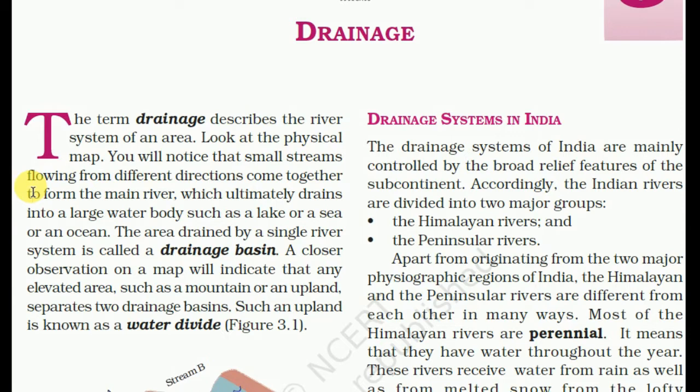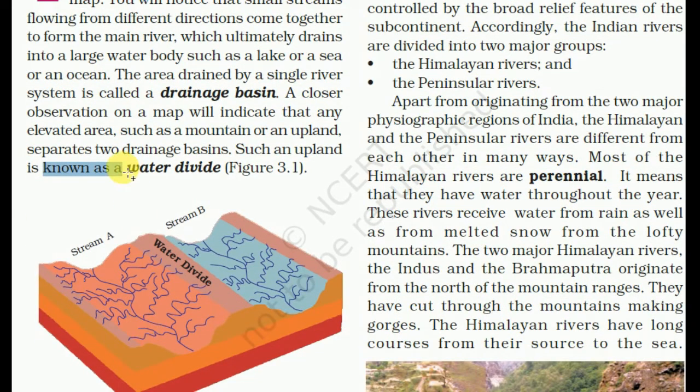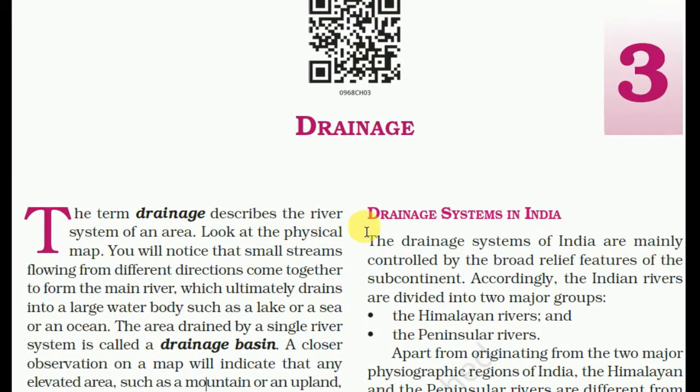A closer observation on a map will indicate that many elevated areas such as mountains or an upland separate two drainage basins. Such an upland is known as the water divide. So you can understand it this way: there is one hill range in this way, and one on this side. Here is some upliftment or mountain. So these are the two drainage systems. One river is here, one area here. This is the main river, and these are all the tributary systems. So this is called the water divide.